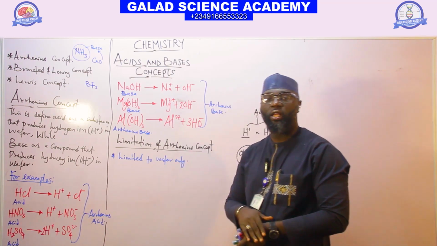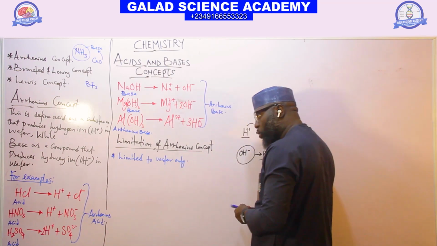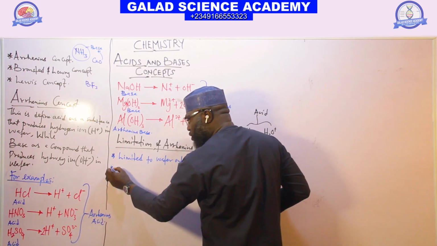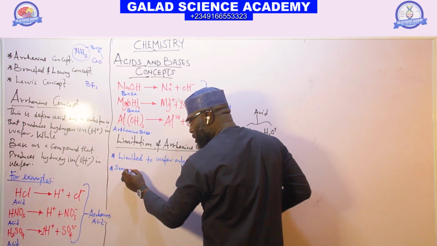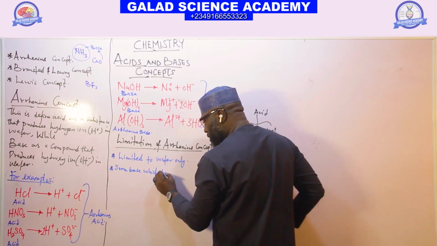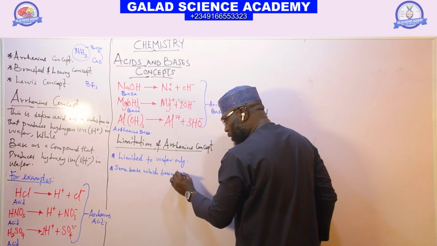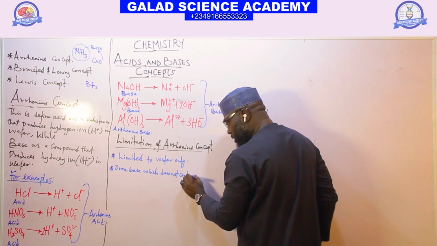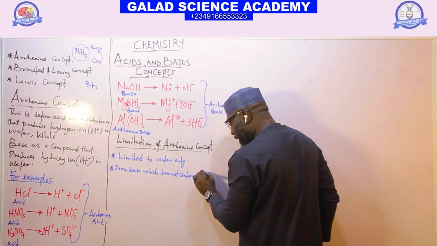So it's limited to water only. And the second one is that we have some bases which do not contain OH-.